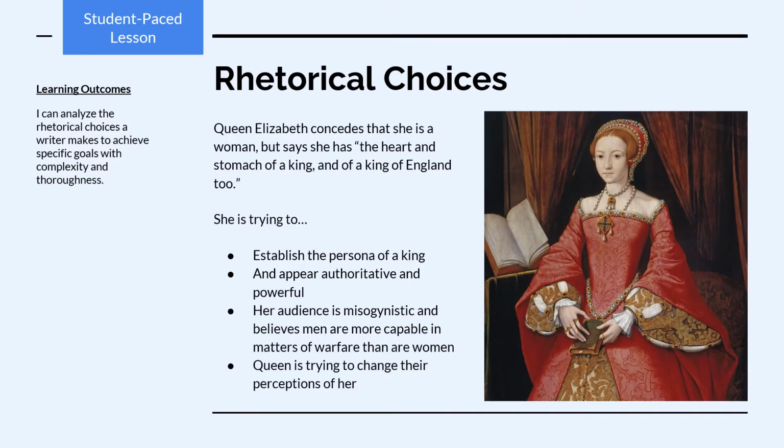Here's an example of an ethos choice. Queen Elizabeth concedes that she is a woman, but says she has, quote, the heart and stomach of a king, and of a king of England too. Here, she's trying to establish her persona as that of a king, and appear authoritative and powerful. That's because her audience is pretty misogynistic, given this time and place, and they likely believe that men are just more capable in matters of warfare than women are. So the queen is trying to change their perceptions of her from just a mere woman to someone who has all the qualities of a king.